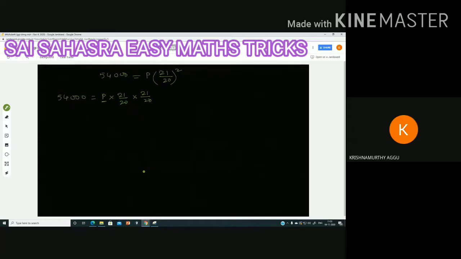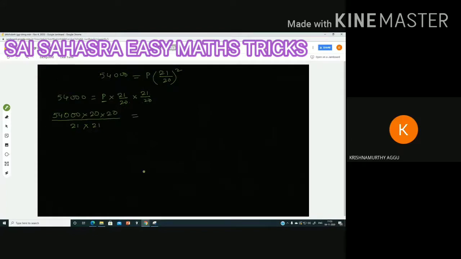Denominator will go to the numerator. Dividing values will multiply and they will go to the numerator. So numerator, what is there already? 54,000. This 20 is dividing. If you transpose, it will be multiplied with this. This also dividing. Again, it will be multiplied with that. 21 is in the numerator. When you are transposing, it will go to the denominator. This 21 and this 21 will go to the denominator to divide this value.